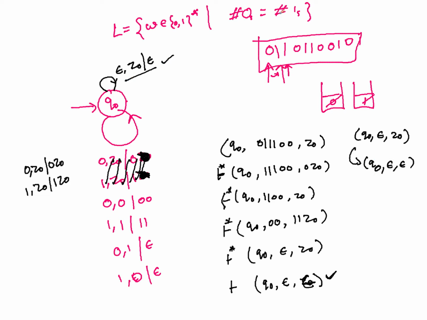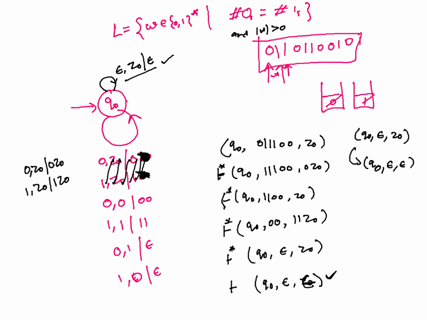Now suppose that this whole thing was that and the length of W is greater than 0, then what? Then you cannot accept the epsilon, right? Then you cannot have it here. Then what will you do? Then it comes to changing the state further. You have to make sure that at least there is a 0 or 1 you are getting in the beginning, and then you are doing all this matching. That assurance you have to bring by creating a state and then going further. So I think now you should be practicing a lot more design of PDAs, and you have to practice how you're going to deal with all that.